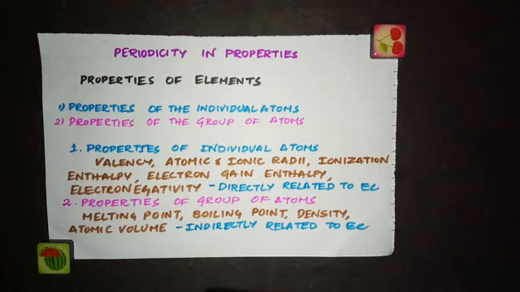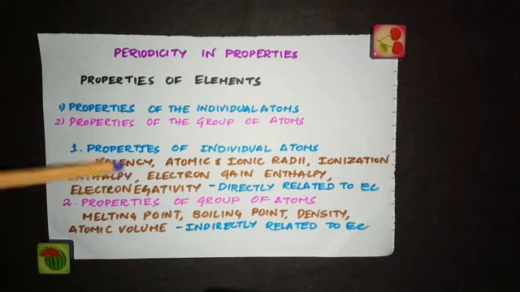Now we are moving on to the next part of the topic of this lesson, periodicity in properties. After arranging these elements in a proper form in the periodic table, we are going to learn the various properties of elements. The various properties of elements may be divided into the following categories: properties of individual atoms and properties of the group of atoms. When we say properties of individual atoms, we mean properties like valency, atomic and ionic radii, ionization enthalpy, electron gain enthalpy, and electronegativity. All this we will be learning now. They are the properties of the individual atoms.